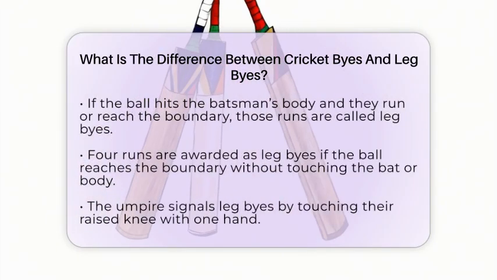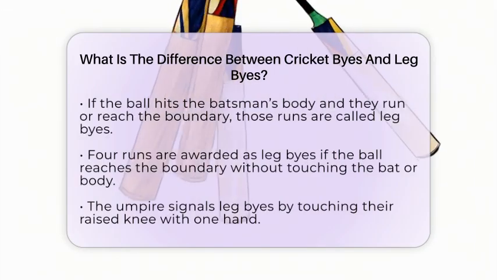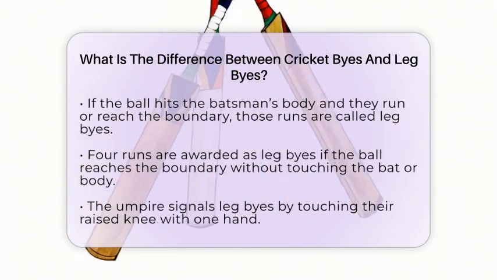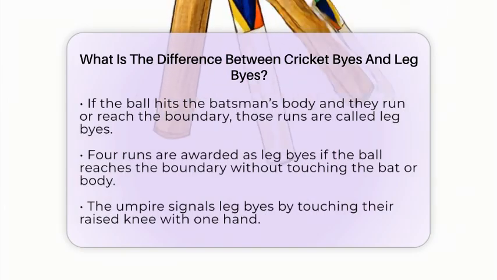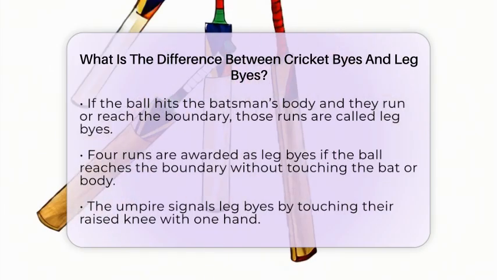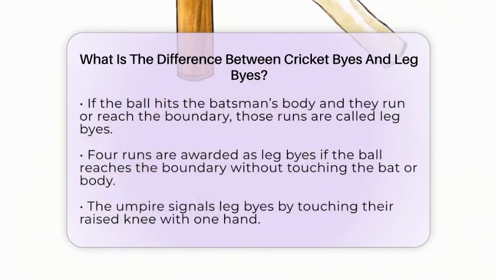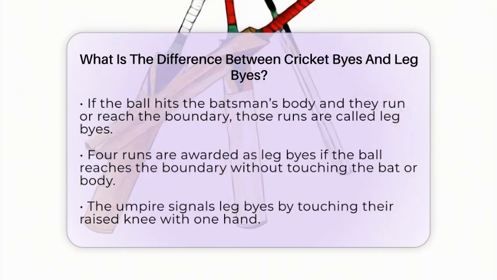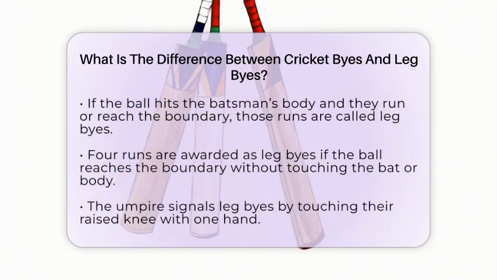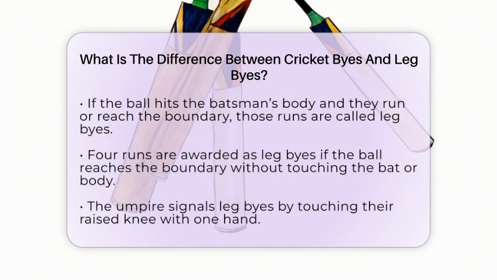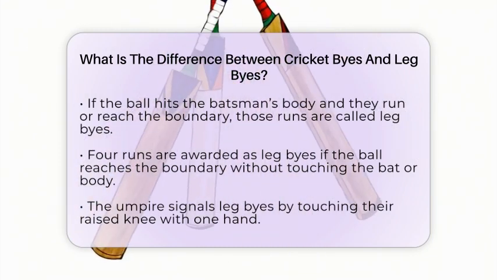When the ball reaches the boundary without touching the bat or the batsman's body, runs are awarded as leg byes. The umpire signals leg byes by touching their raised knee with one hand. Both byes and leg byes are considered extras, so they don't count toward the individual batsman's runs. They do, however, add to the team's total score.